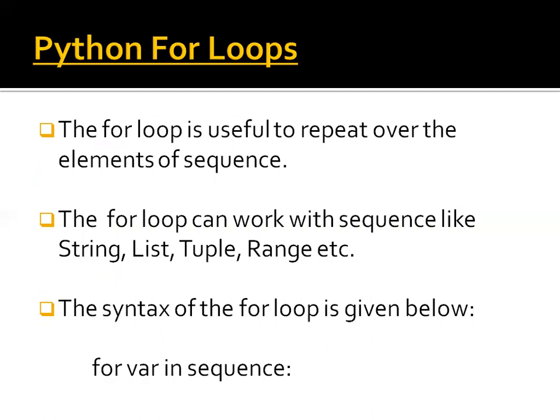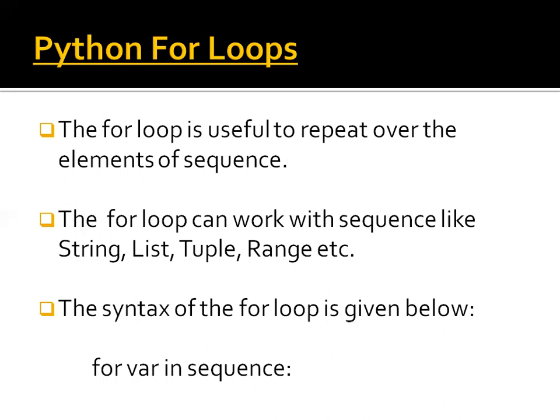Good morning. My name is Somsai, and I will continue to present the for loop. The for loop is very useful to iterate over the elements of a sequence. That means the for loop can be used to execute a group of statements repeatedly, depending upon the number of elements in the sequence. The for loop can work with sequences like string, list, tuple, range, and so on.